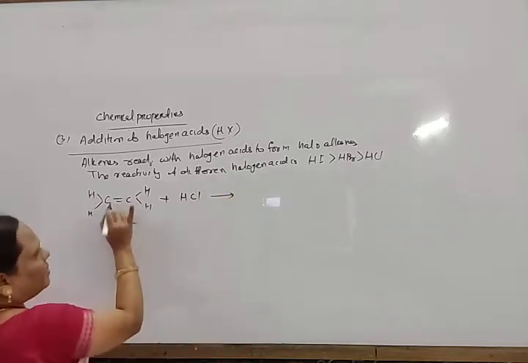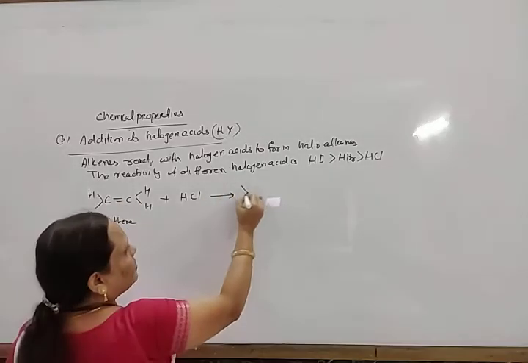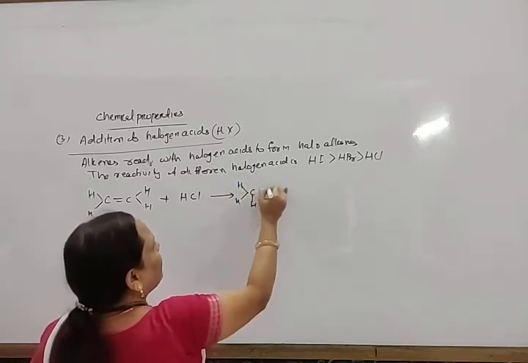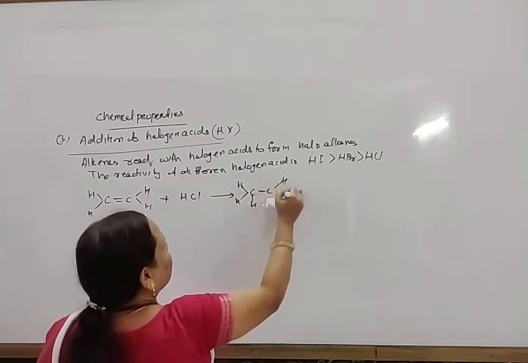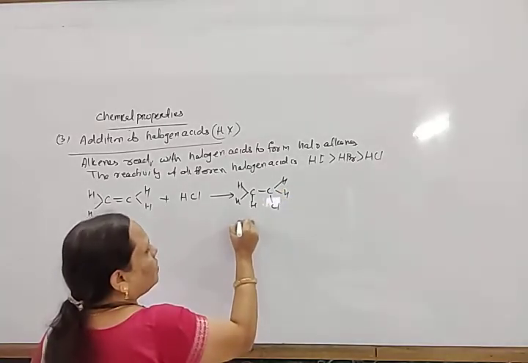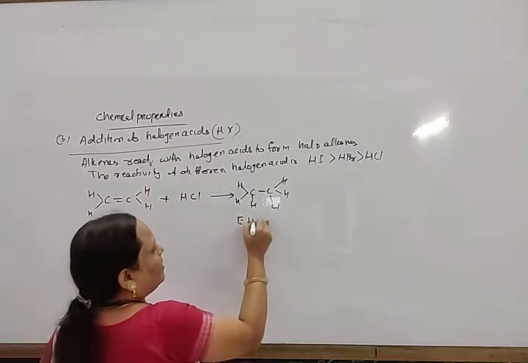So this bond breaks here. So it forms CH and the CHCl. Okay, so it forms ethyl chloride or chloroethane.